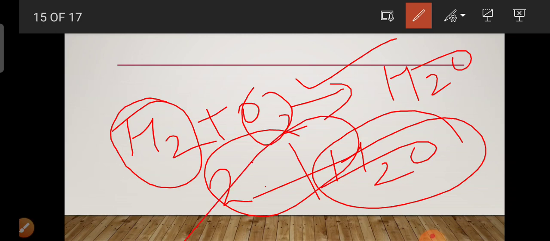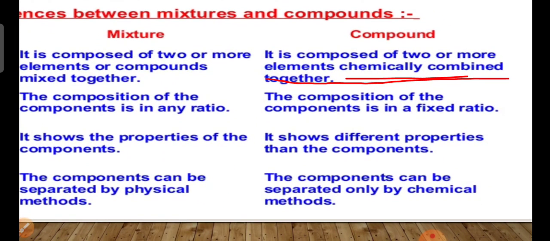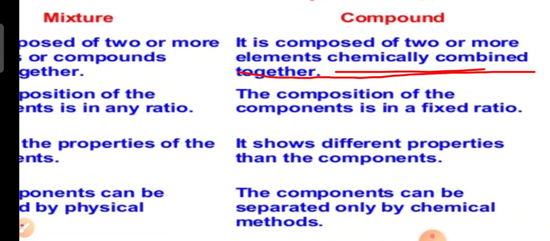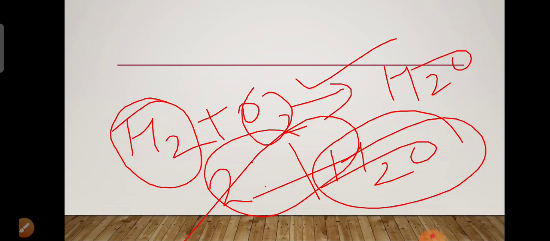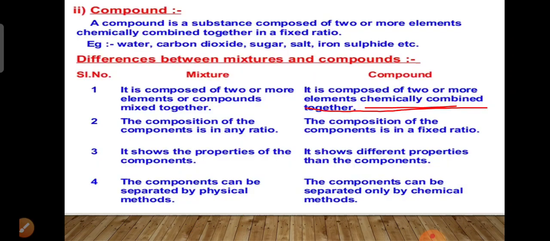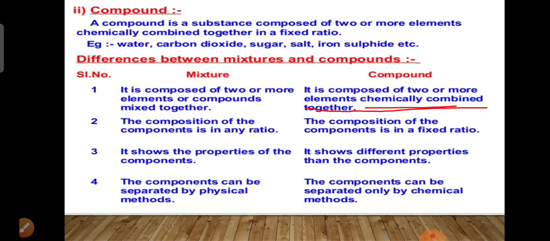The components of a compound cannot be separated by physical methods; they can be separated only by chemical methods. Can you separate hydrogen and oxygen from water? No. If you want to separate hydrogen and oxygen from water, you can only use a chemical method. So there is a difference between elements and compounds. In the next lecture we will discuss the difference between mixture and compound.